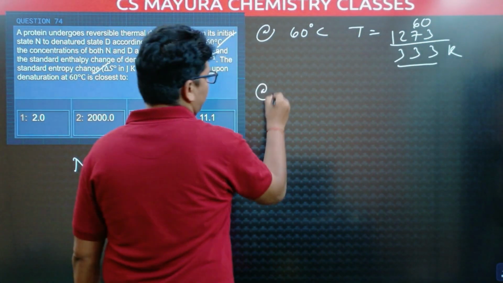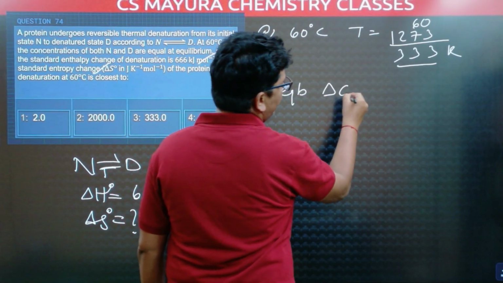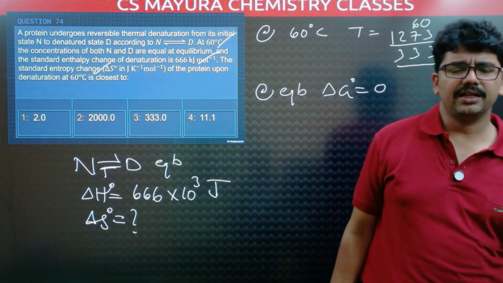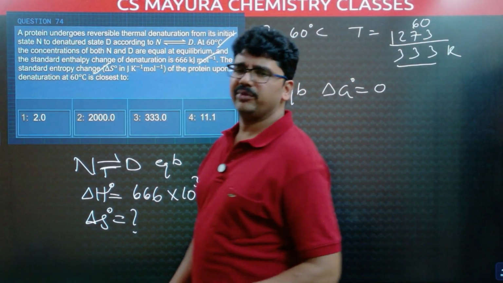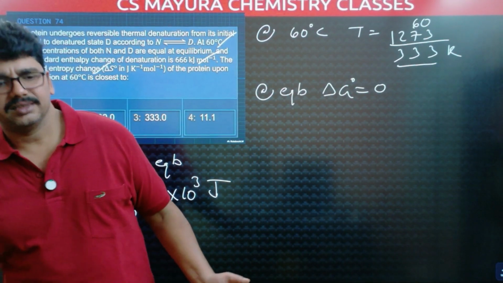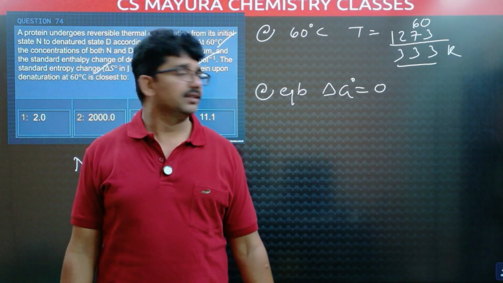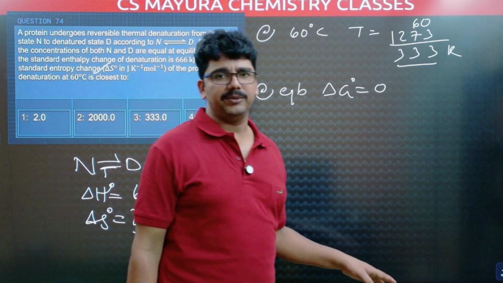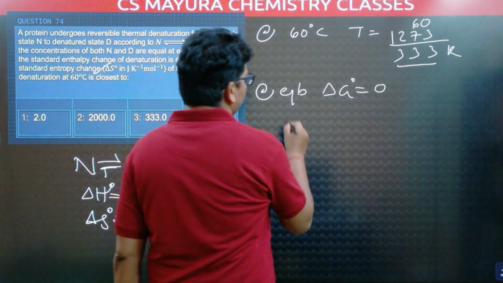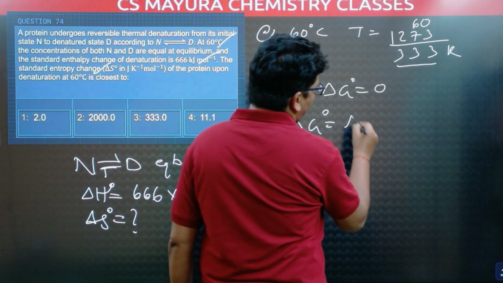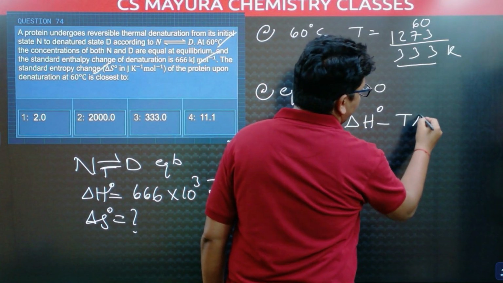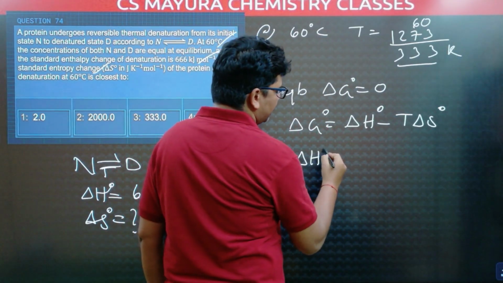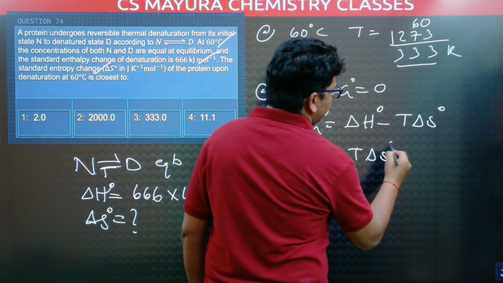So at equilibrium, delta G value is 0. Delta G naught value also, if it is at standard condition, that is 0. Generally, delta G is 0 equilibrium, delta G negative spontaneous, delta G positive non-spontaneous. Here, the system is at standard condition and at equilibrium, delta G naught is equal to 0. We have a formula, delta G naught is equal to delta H naught minus T delta S naught. This value is 0. Then delta H naught is equal to T delta S naught.